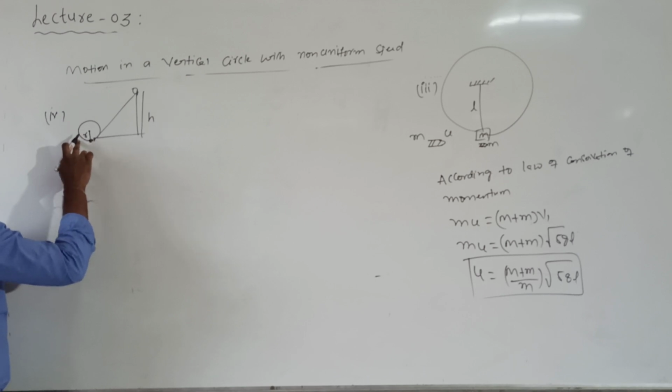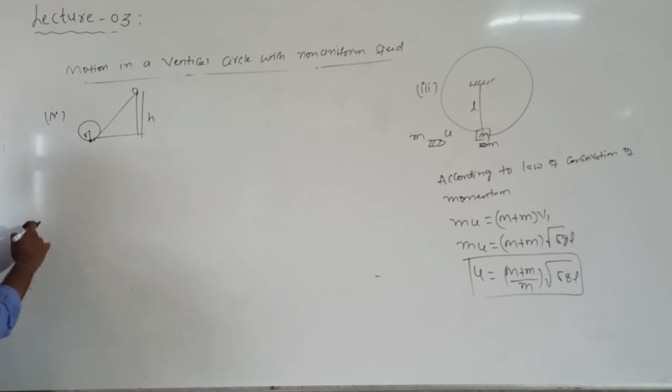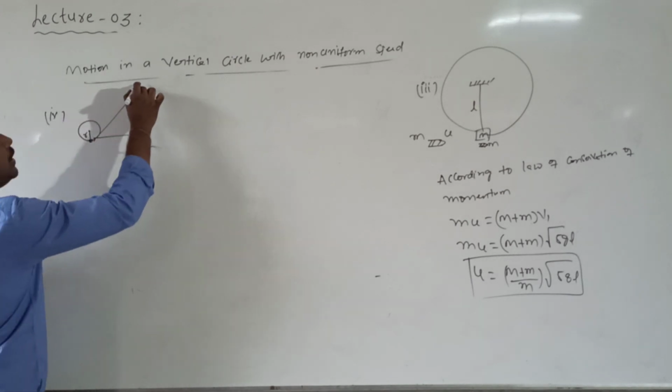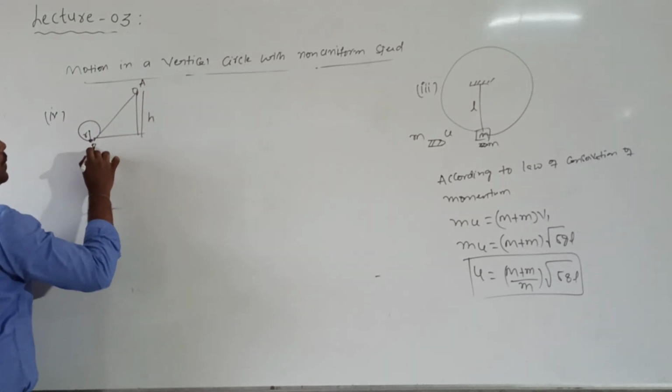After reaching the bottom, what happened? The particle started moving in which path? In a circular path. Then we want to calculate what is the height of the inclined plane. Let me call this point A and this point B.